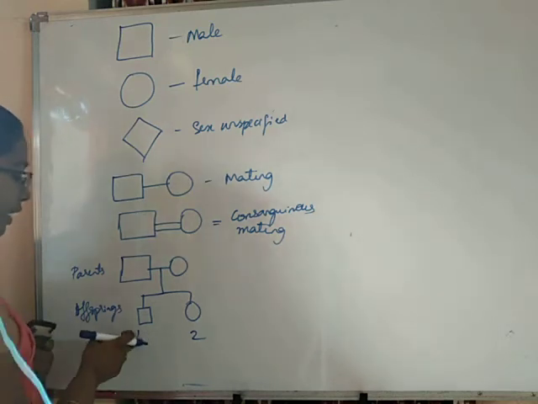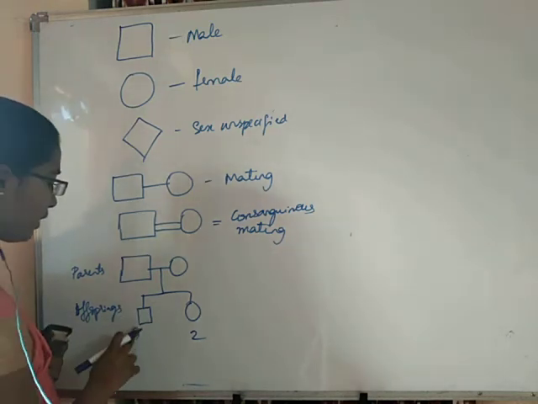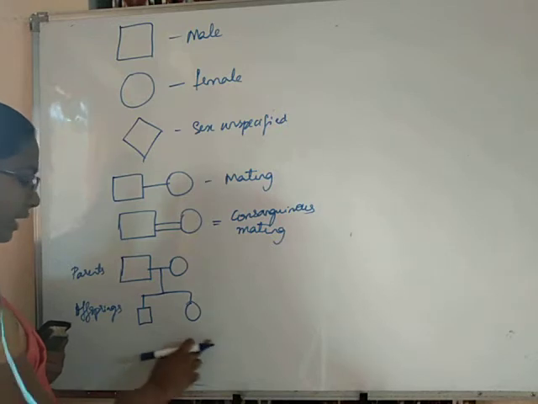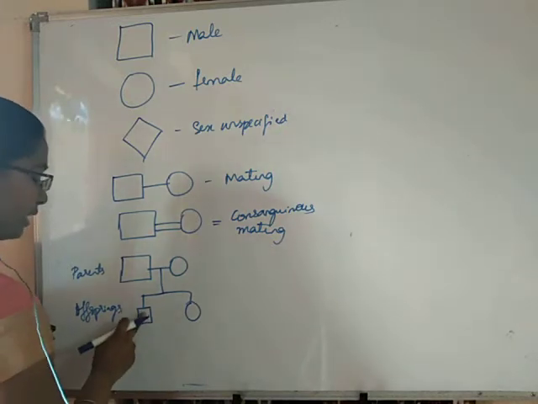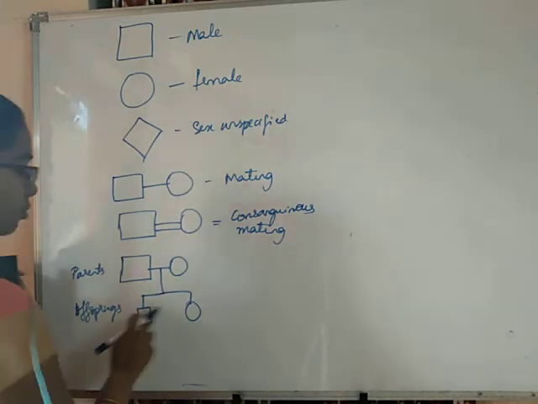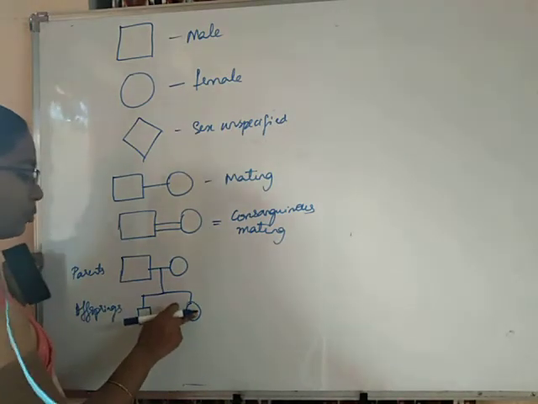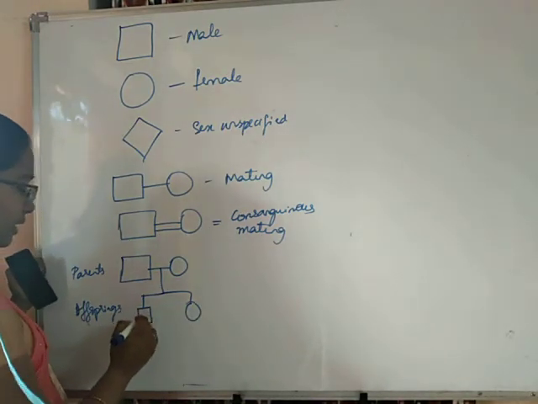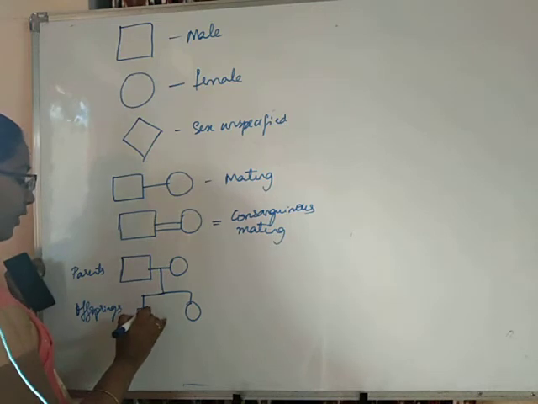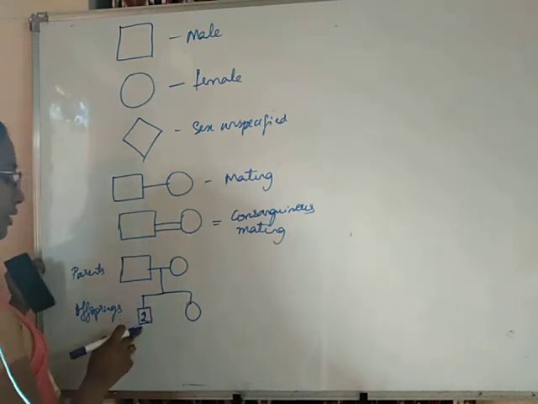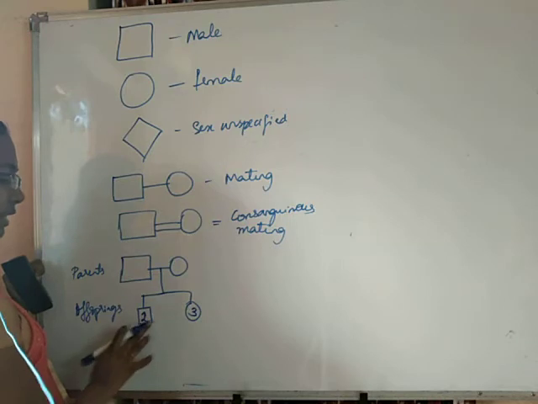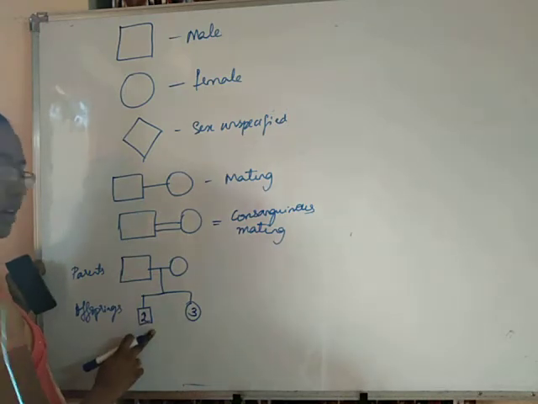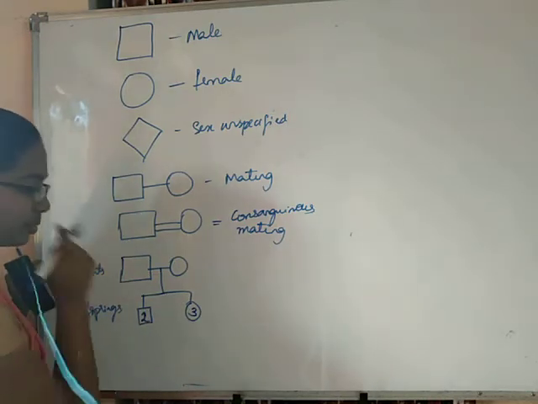If there are two males continuously, we do not have to write anything; the left one is the first born and the right one is the next born. We can also write numbers inside the symbol to indicate the number of offsprings, like 2 males followed by 3 females.